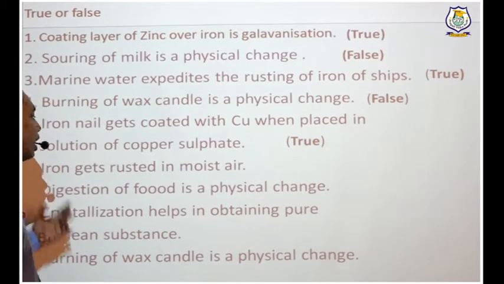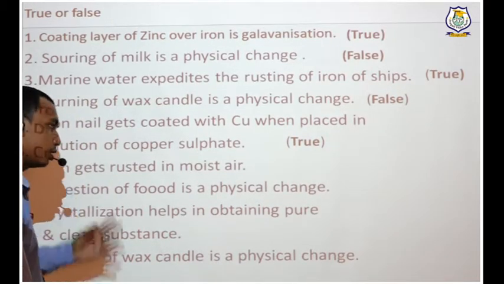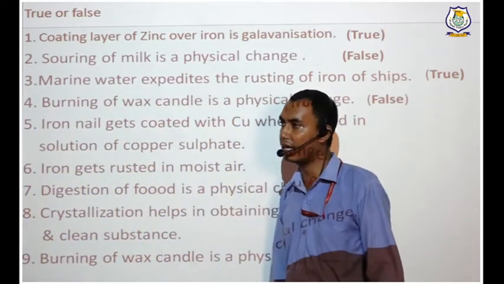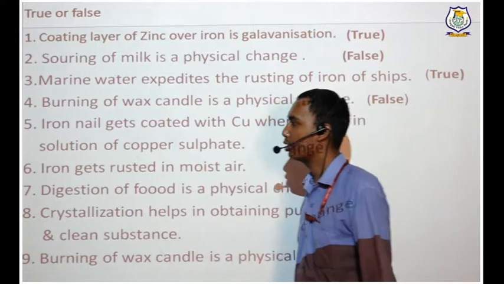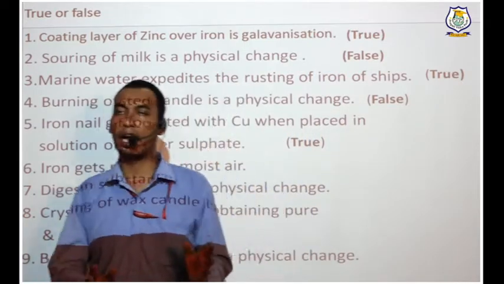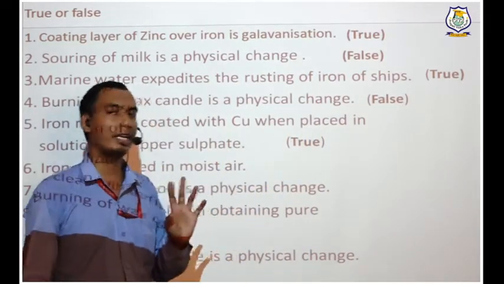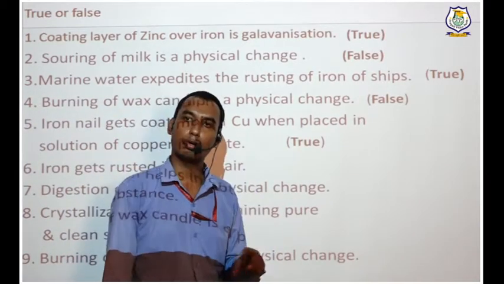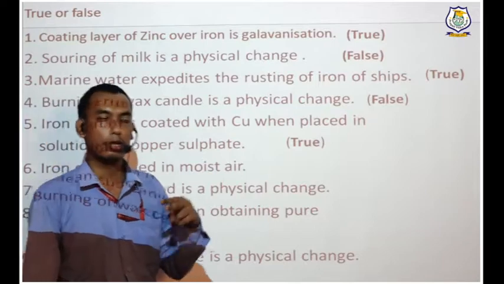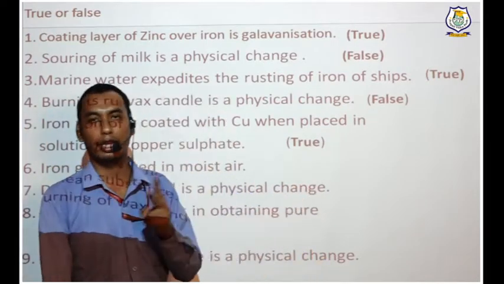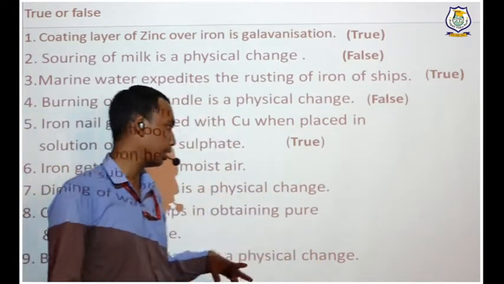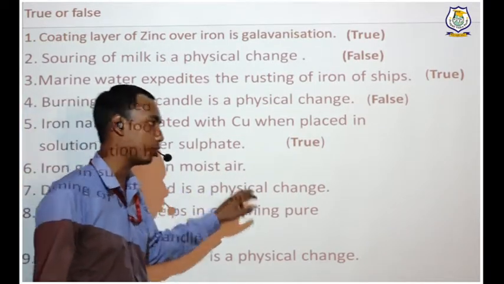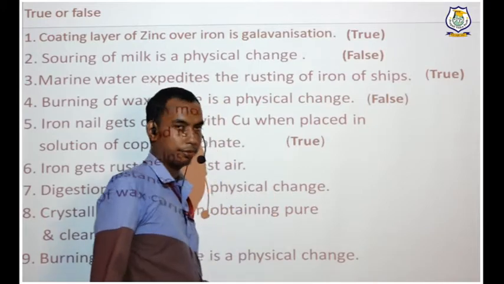So if you keep an iron piece in moist air, what will happen? It will get rusted. Yes. And if you keep it in dry air, will it get rusted? To get rusted, iron requires two things: water and air. In moist air, you are getting water in the form of water vapor, and air also, that is oxygen.